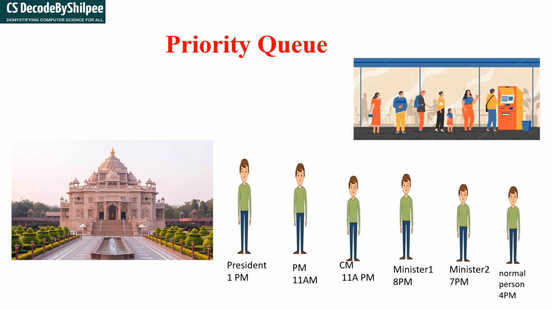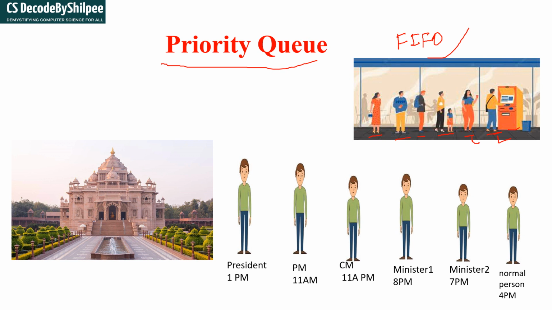Here I have taken an example of a priority queue. This is the normal queue for withdrawing cash from the ATM. This person came first, so he gets the first chance to withdraw the cash. Then this madam gets the chance, then this madam, then this sir, then this sir and this sir. So what is this following? This is following FIFO. Those who came first get the chance to withdraw the cash.